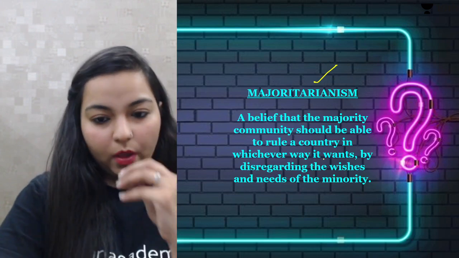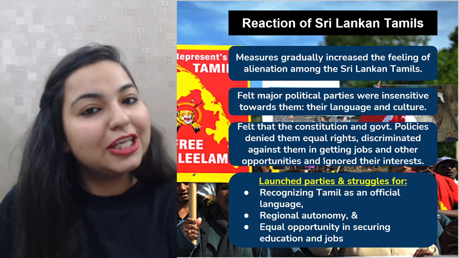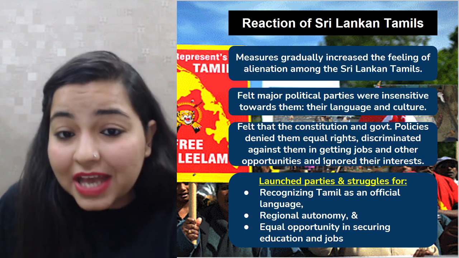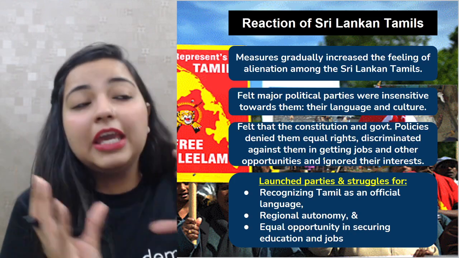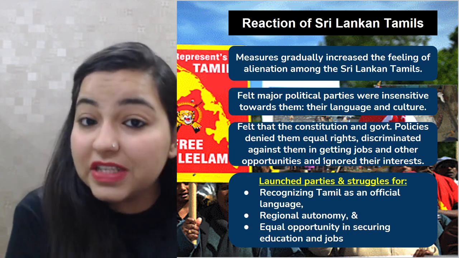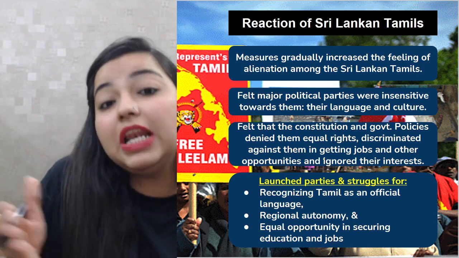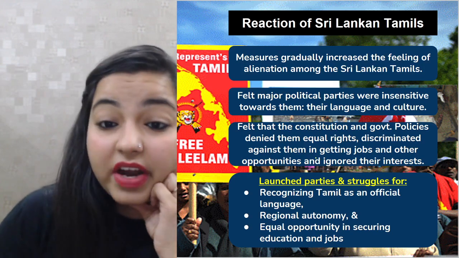Okay? Moving forward. Now, obviously, every action has an equal and opposite reaction. So basically, now when everything was being given to the Sinhalese, everything was in favor of the Sinhalese, the Sri Lankan Tamils and the Indian Tamils were very, very dissatisfied with everything.